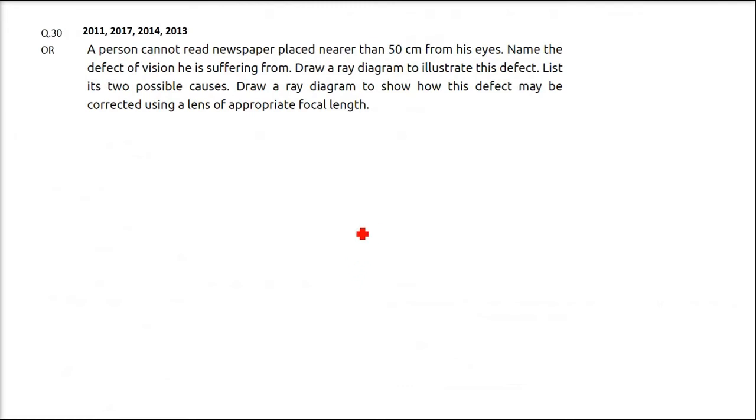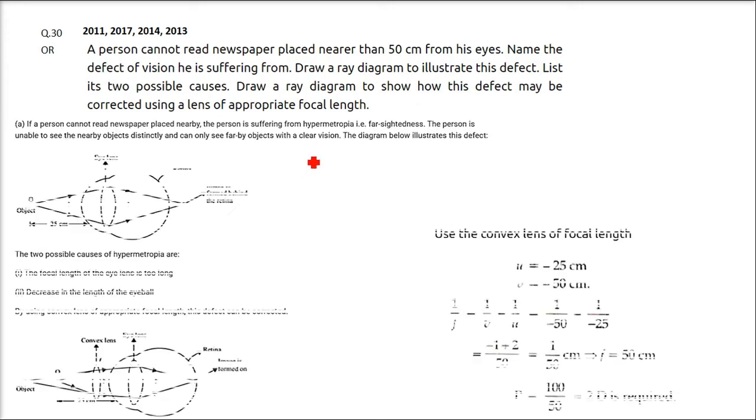A person cannot read newspaper placed nearer than 50 centimeters from his eye. Name the defect of vision he is suffering from. Draw a ray diagram to illustrate this defect. List its 2 possible causes. Draw a ray diagram to show how this defect may be corrected using a lens of appropriate focal length.